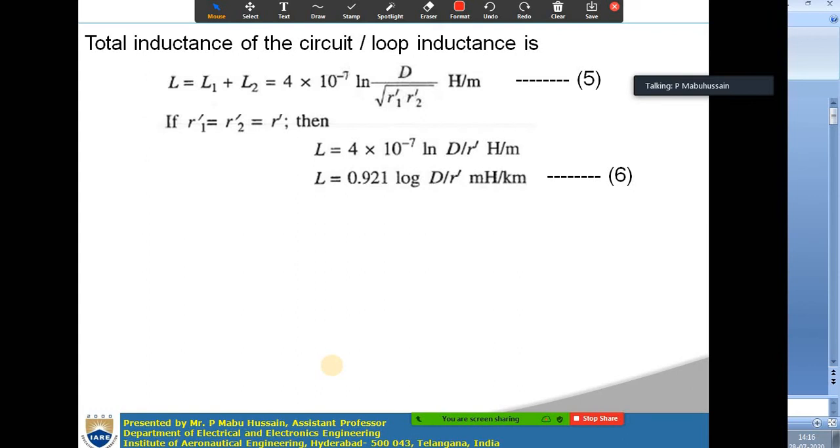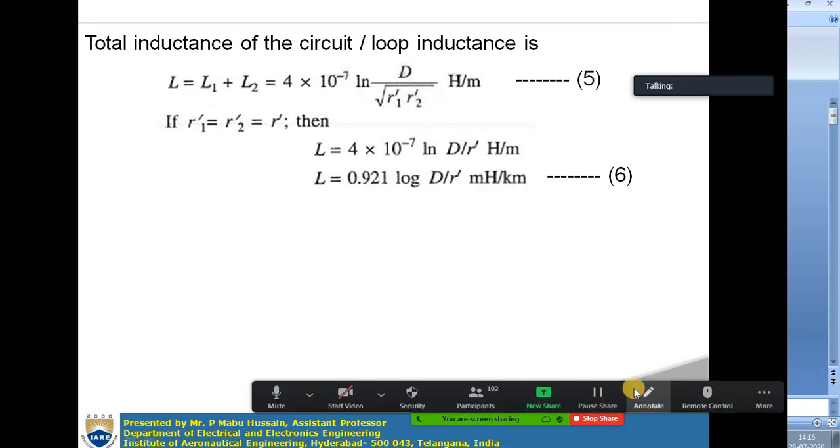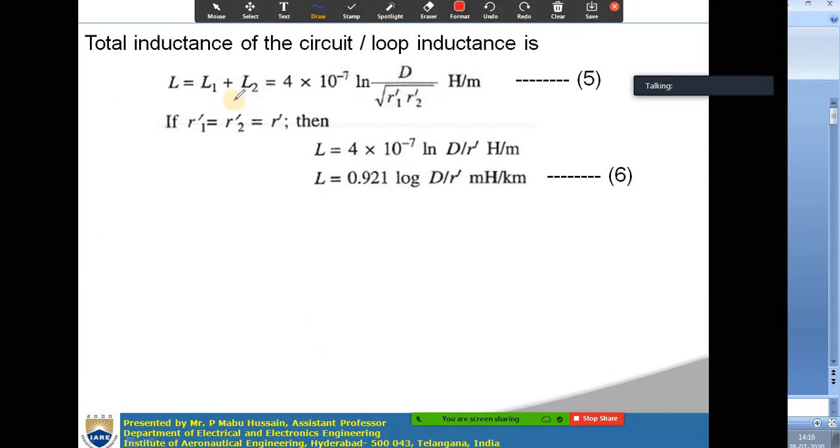So one conductor is acting as a forward path, the other conductor acting as a reverse path. So it will form one circuit or one loop. Okay. So the inductance calculated here we can also call the circuit inductance or loop inductance. So the circuit inductance or loop inductance L is equal to the sum of the inductances of the two conductors, L1 plus L2, right? So L1 is equal to 2 into 10 to the power minus 7 ln d by r1 dash, and L2 is 2 into 10 to the power minus 7 ln d by r2 dash.